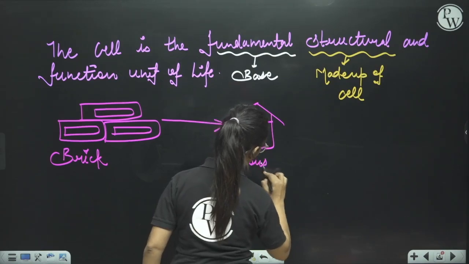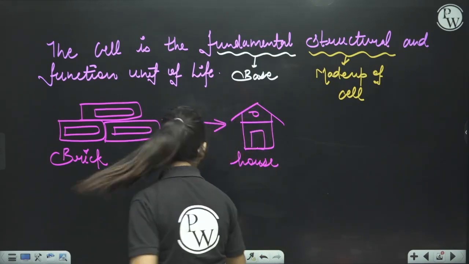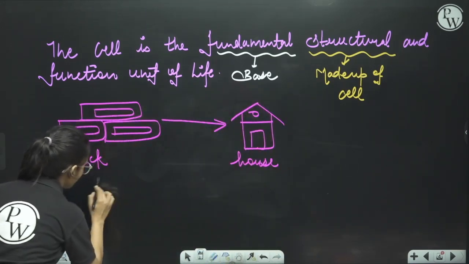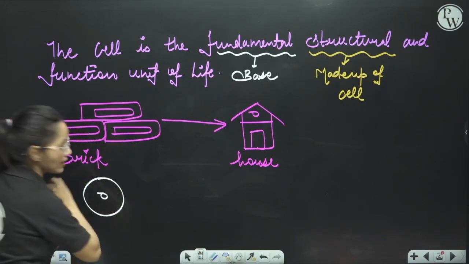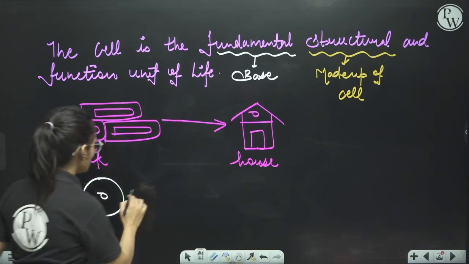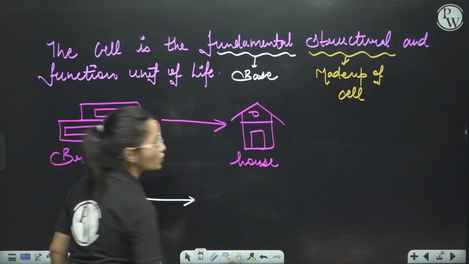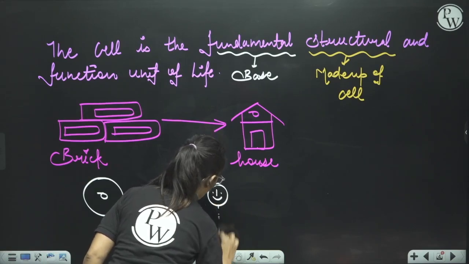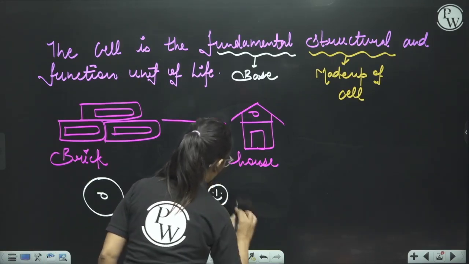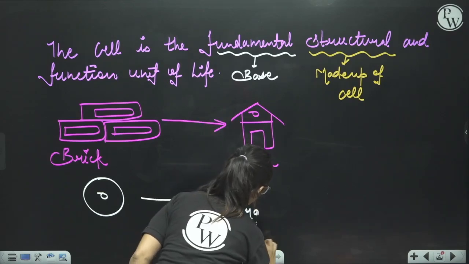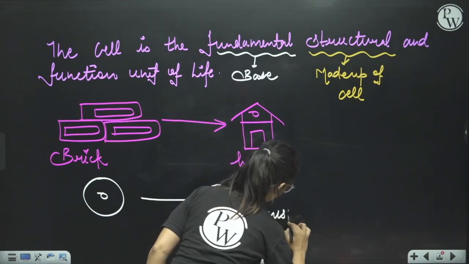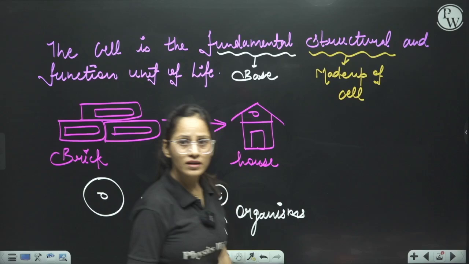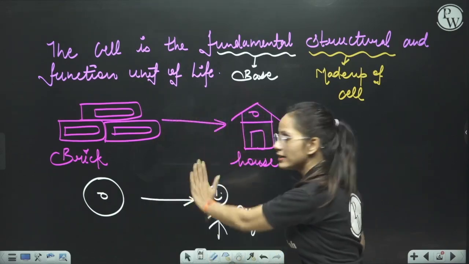In the same way, students, for example, suppose this is a cell. Many cells together make an organism. Did you get it? So, again, let's understand.